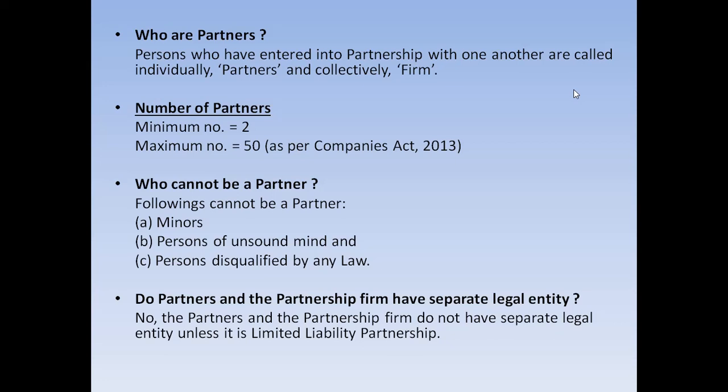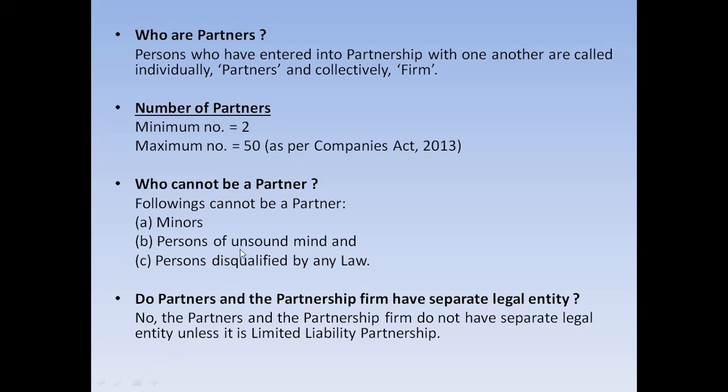So, who can be a partner? A partner can be any person, but excluding the following. So, who are they? Minors, those who are not of the right age. In India, the age is 18. So, whoever is below age 18 can never be a partner. But under special provision, they can be made partners. There is a special provision in the Partnership Act 1932. Minors can also be made partners only when there is a need, under a condition.